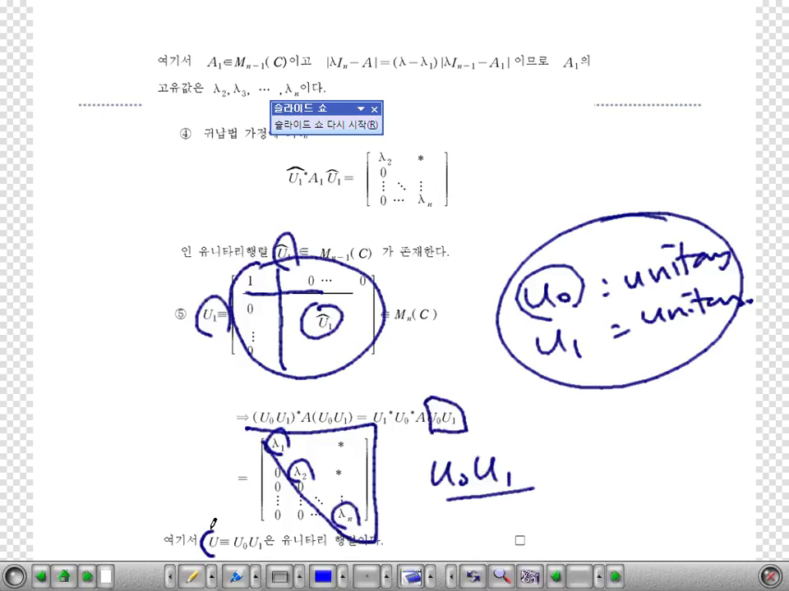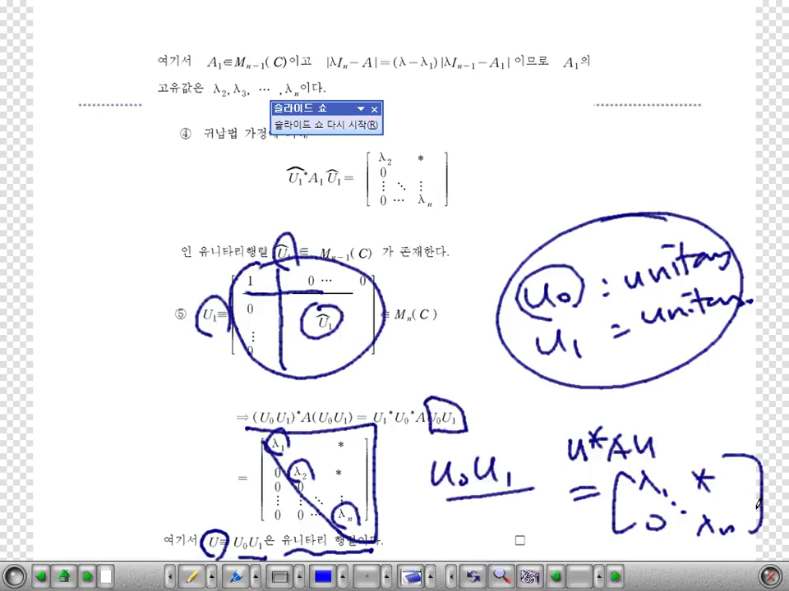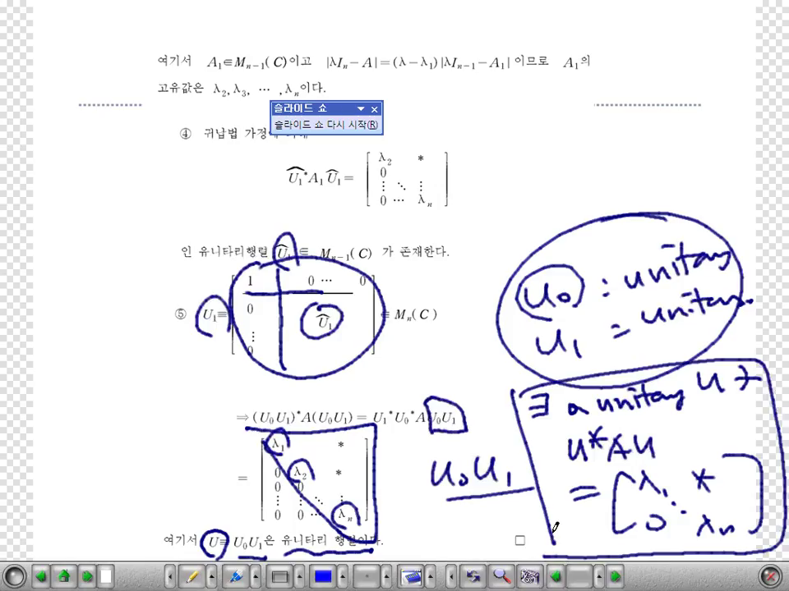So let's say the product of U0 and U1 is one matrix U. Then this matrix U is a unitary matrix, and U star AU is an upper triangular matrix whose diagonal entries are all eigenvalues of A. So what you have proved is that there exists a unitary matrix such that U star AU is an upper triangular matrix whose diagonal entries are eigenvalues of A. This is what Schur proved in 1909.